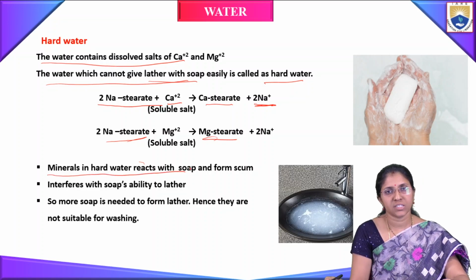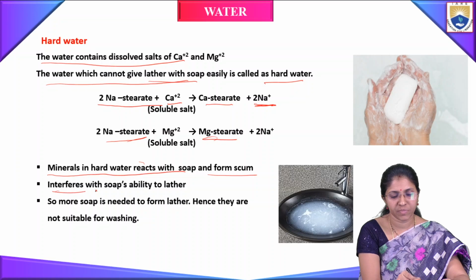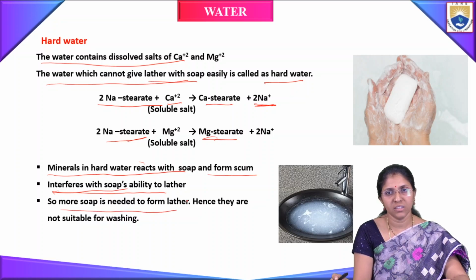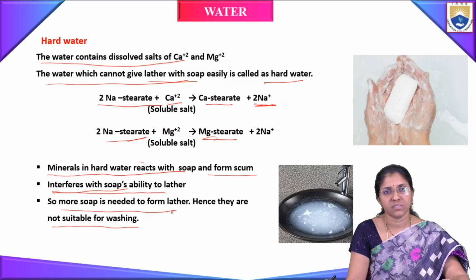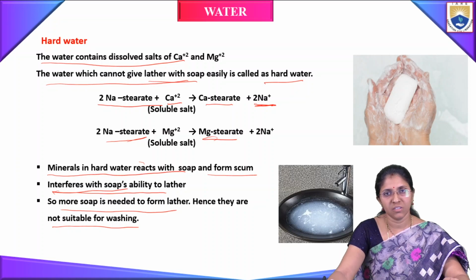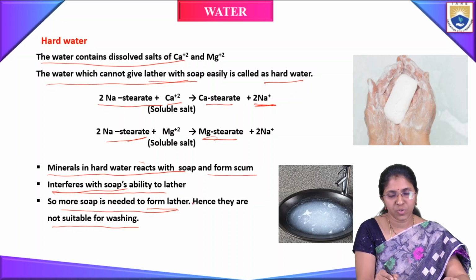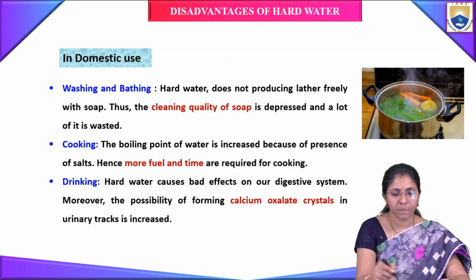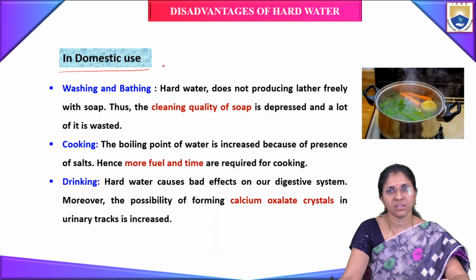Minerals in hard water react with soap and form scum or precipitate. It interferes with the soap's ability to lather. So more soap is needed to form lather, hence it is not suitable for washing. This is the disadvantage of hard water in washing. There are more disadvantages in industrial and domestic use.